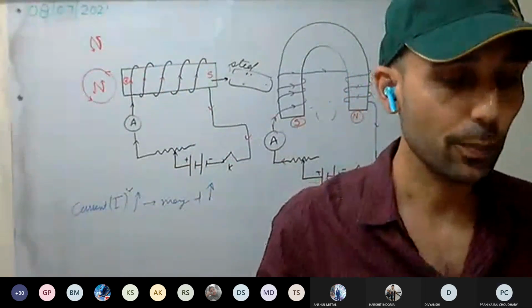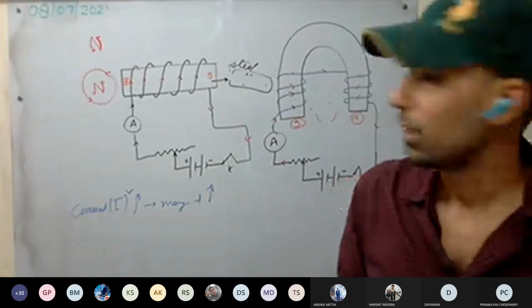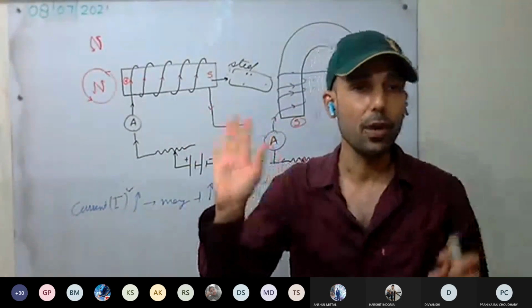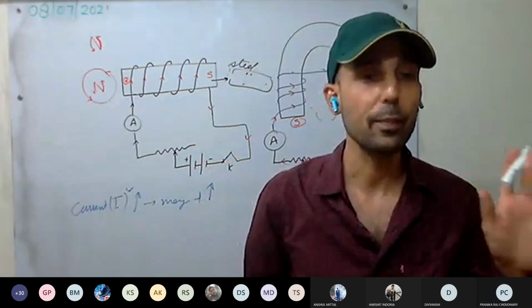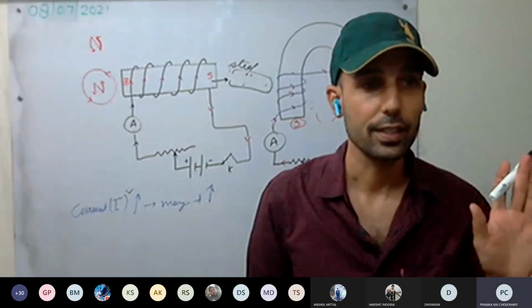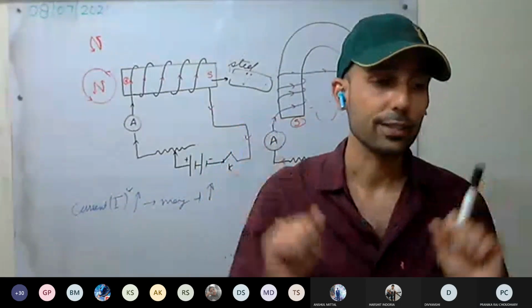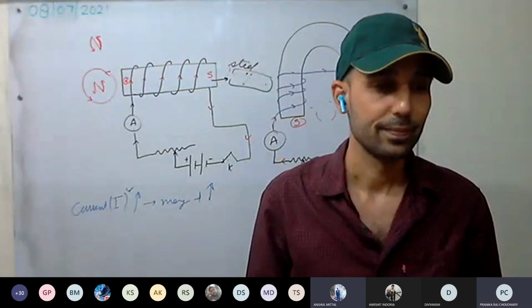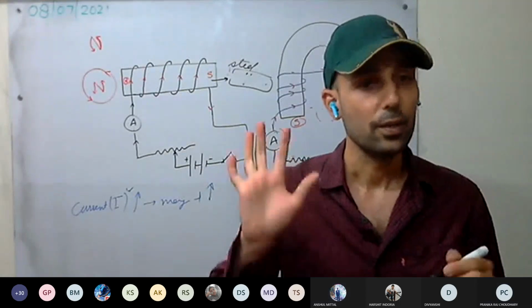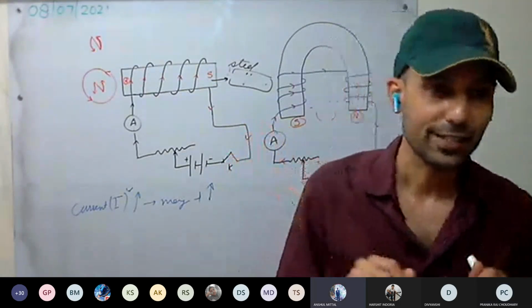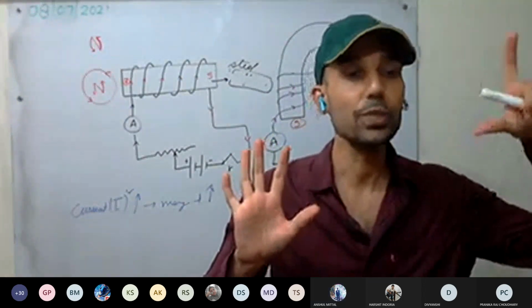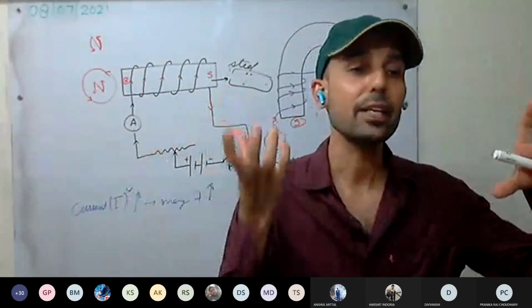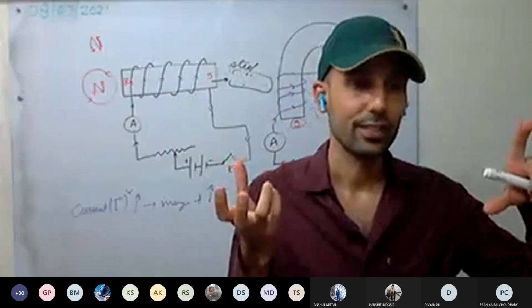Now if we compare the electromagnet and permanent magnet, electromagnet is made up of soft iron, whereas permanent magnets are mainly made up of steel. Which is stronger? Permanent magnet? That will depend. In an electromagnet, we can generate a huge amount of magnetic field. Permanent magnets are not that strong.